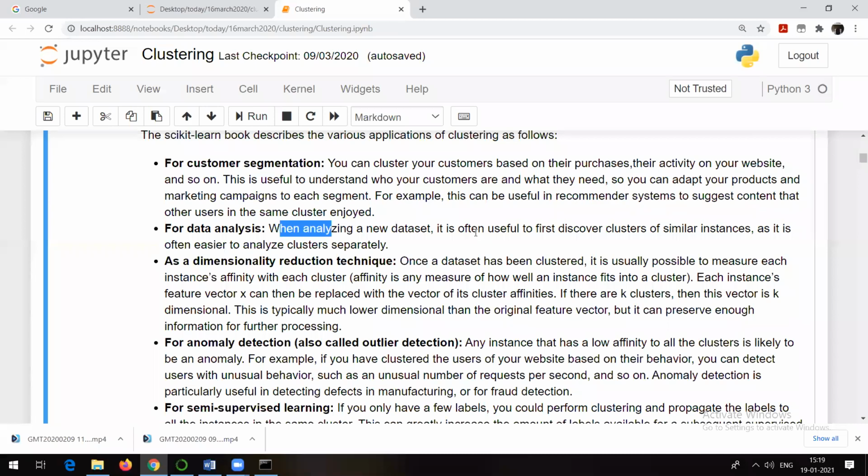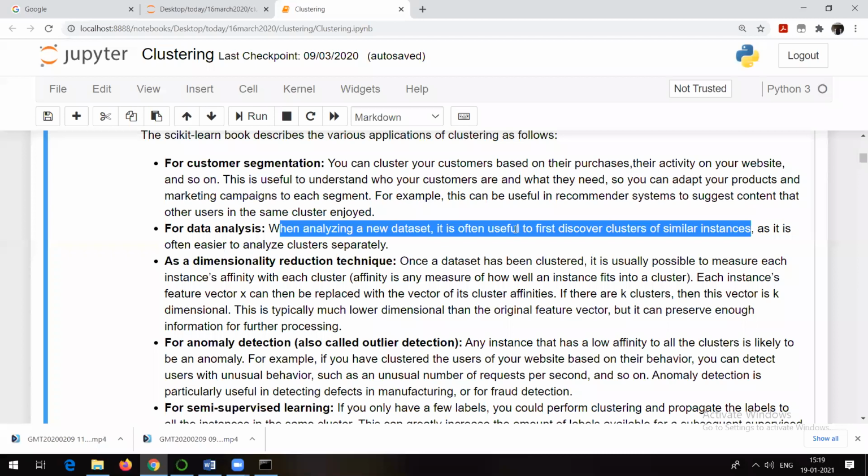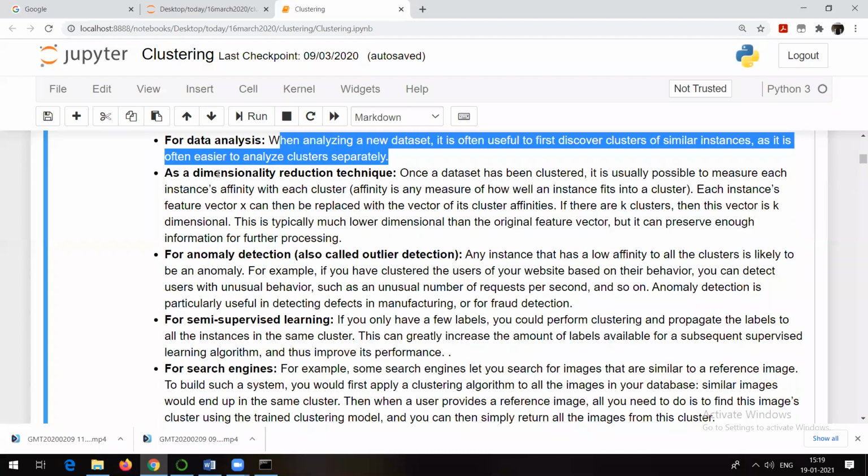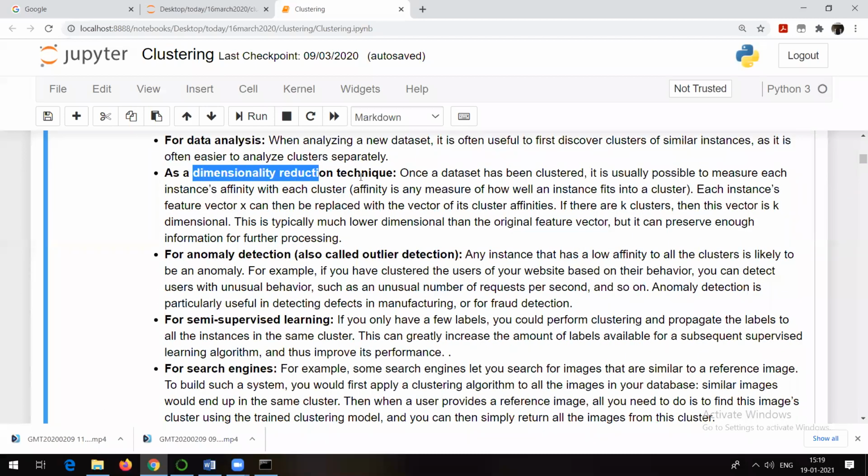So when analyzing a new data set, it is often useful to first discover clusters of similar instances, as it is often easier to analyze clusters separately. So for data analysis, one can make use of clustering. Dimensional reduction. Now, what is this dimensional reduction technique?